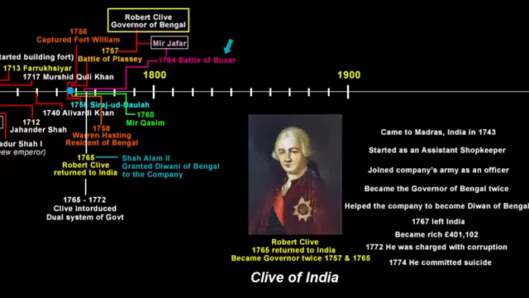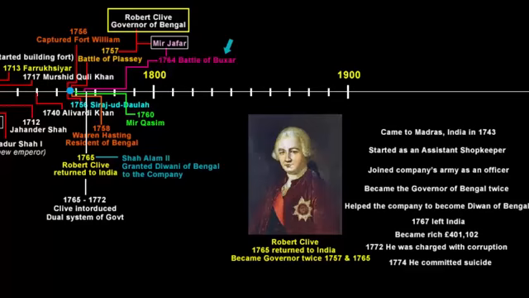It would not be correct to say that all the company officials were corrupt like Clive. In fact, there were many who did not make a lot of money. There were many who died in India due to disease and war. Many of them came from humble backgrounds, as their desire was to earn enough in India, return to Britain and lead a comfortable life. And those who returned with a lot of wealth, like Robert Clive, lived a lavish, flashy lifestyle. They were called Nabobs. It's an English version of the Indian word Nawab.